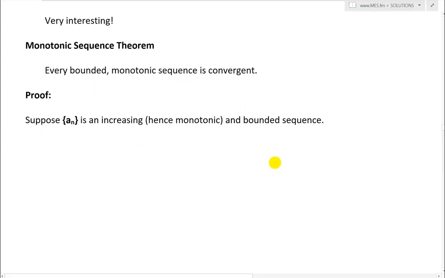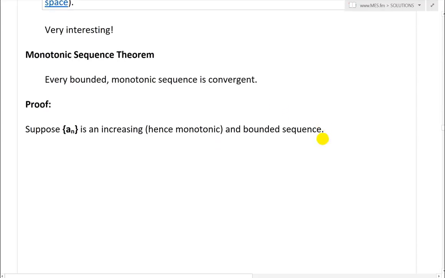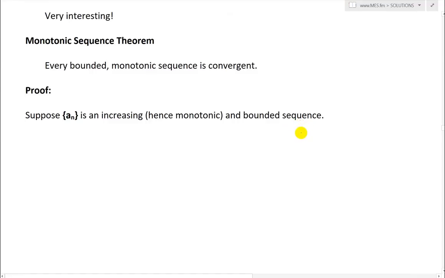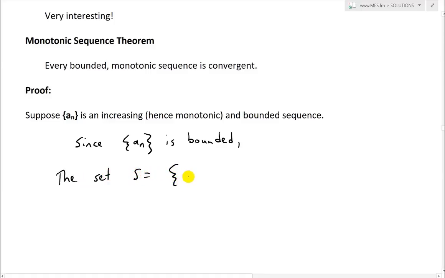So suppose a_n is an increasing, hence monotonic, and bounded sequence. Yeah, so since a_n is bounded and it's increasing, it has an upper bound. Put the set S to be all the numbers a_n where n is greater than or equal to 1, then this has an upper bound.